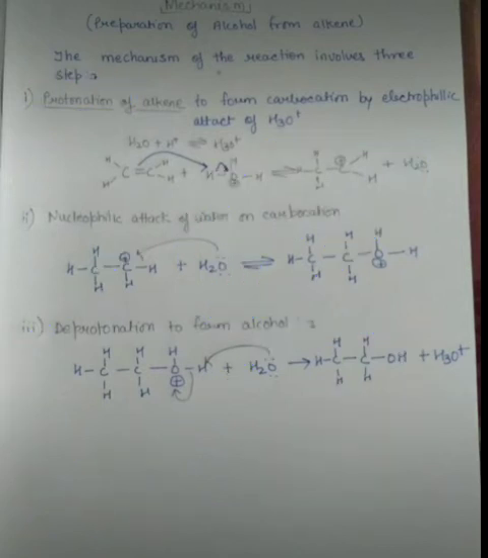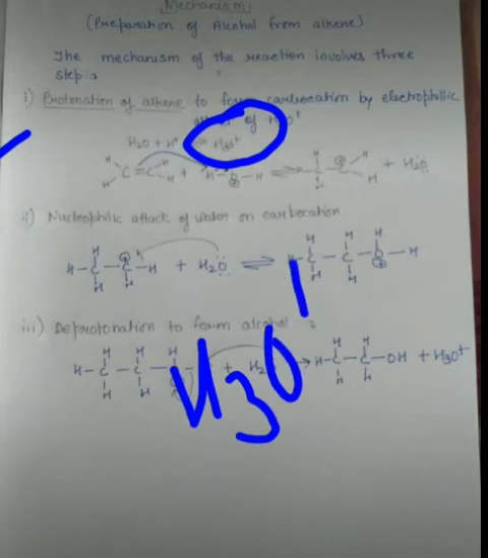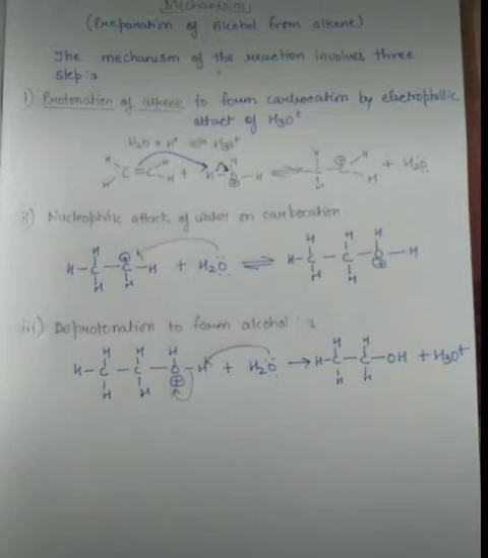So the very first step is protonation of alkene, and it is done in the presence of the hydronium ion, H3O plus. How is it formed?